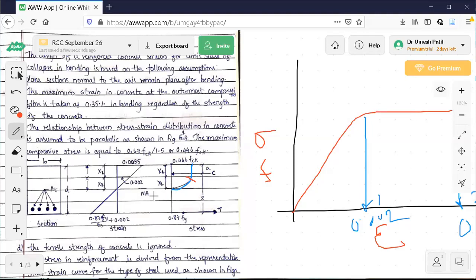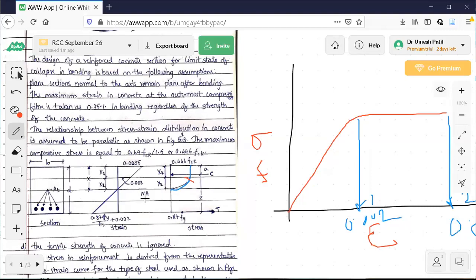Because if I ask you how you got this 0.002, from where you got it? I got it from this diagram, because I know that when the parabolic portion ends, the corresponding strain is 0.002, which has been indicated in the strain diagram. Any questions here?